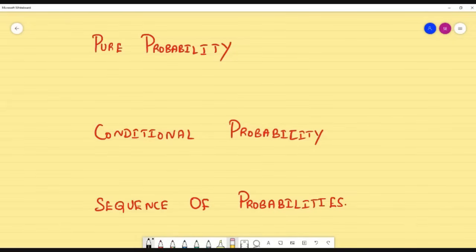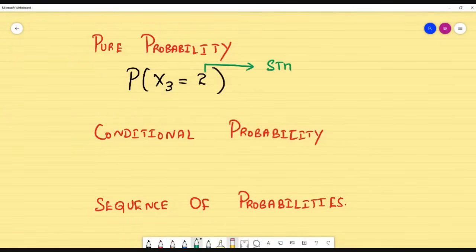Okay. So pure probability means simple. They will say like this, for example, probability of X3 equal to 2. Now just note it down. What does this 2 refer to? This 2 refers to the state, and this number 3 refers to the step or stage. We know what is meant by states, like at time t naught the state is a naught, then a1, a2, a3.